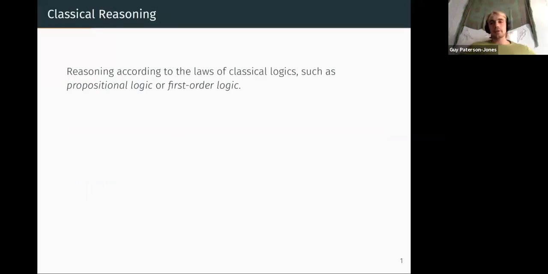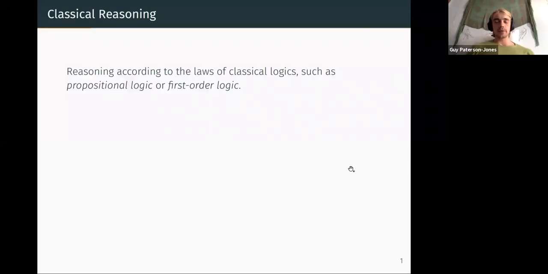Ah, there we go. Okay, so I thought a good place to start would be, well, in order to talk about defeasible reasoning, we should first understand what classical reasoning is. And I think this is a kind of reasoning that's familiar to everyone here. It's reasoning according to the laws of classical logics, like propositional logic or first order logic. And it's a kind of reasoning you'll be familiar with from mathematics or philosophy.